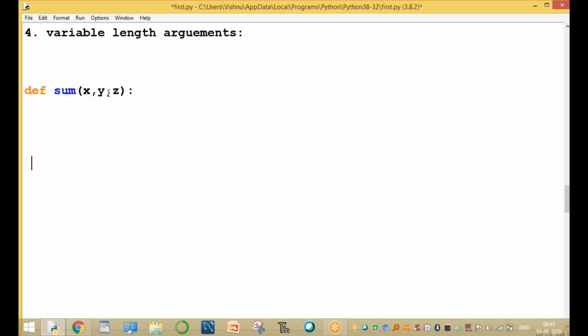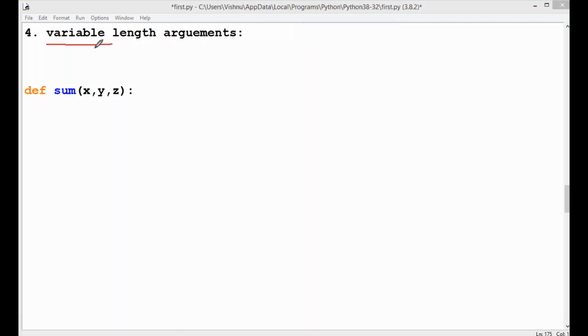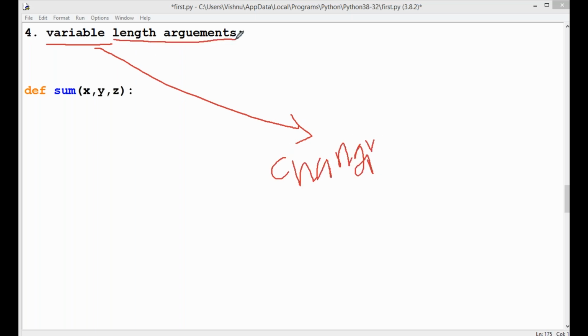Or sometimes I don't know the number of arguments. The number of arguments is changing. Variable means changing. What is variable? The length of arguments is changing. Here the length of arguments is only 3. Variable length means the number of arguments is changing.